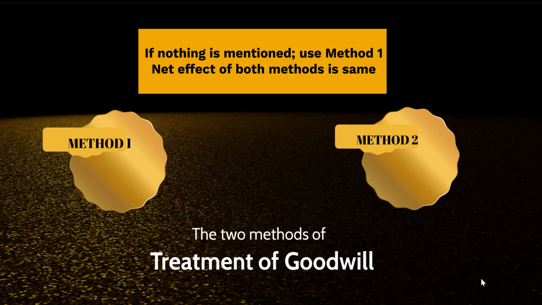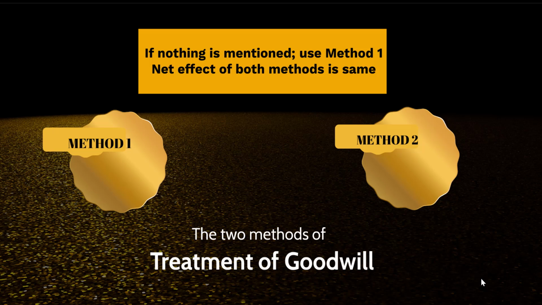Hi, in this video we will see the journal entry that has to be passed while treating goodwill on change in profit sharing ratio among the existing partners. There are two methods which are given, method 1 and method 2. The net effect of both methods is the same.